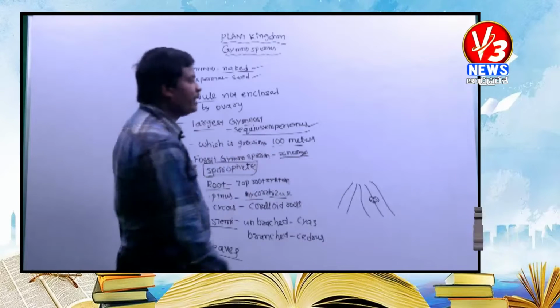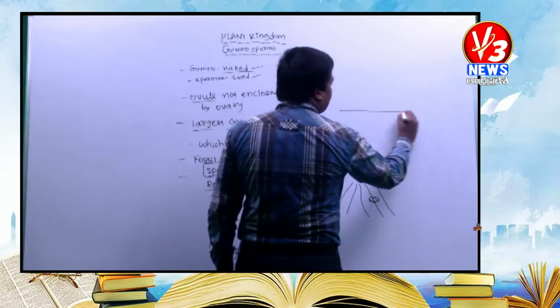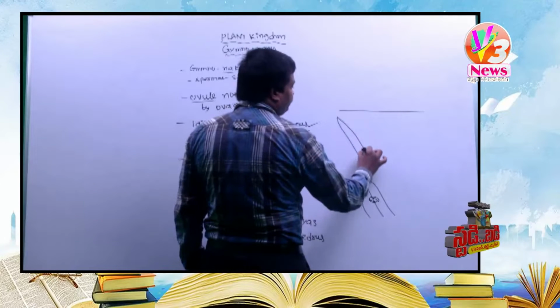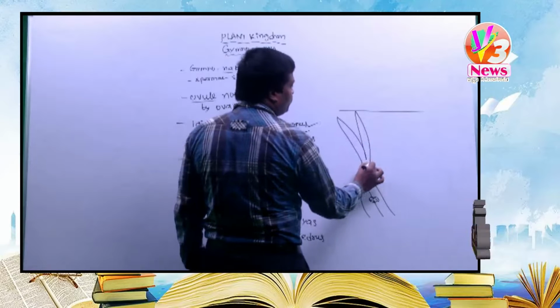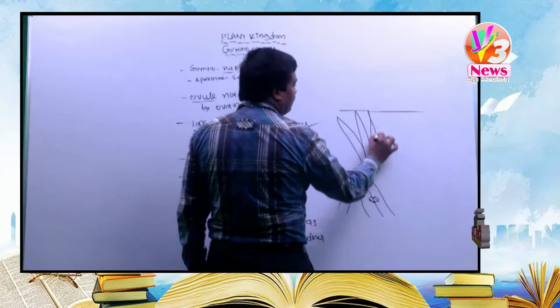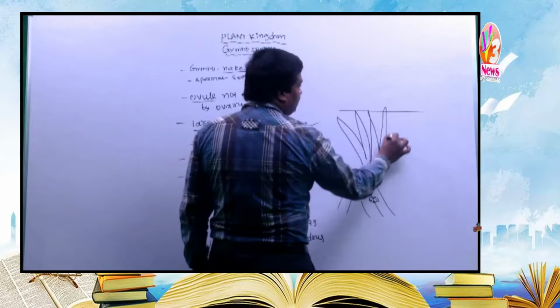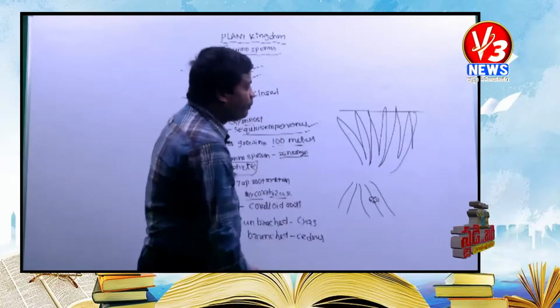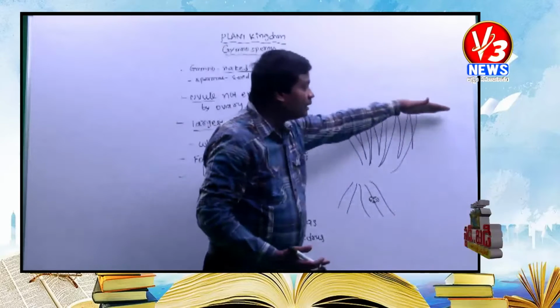Coralloid roots are apogeotropic roots. What is meant by apogeotropic? This is the soil, and these are the roots. Dichotomous, each root is divided into two. These dichotomous roots grow opposite to the soil, but below the soil.